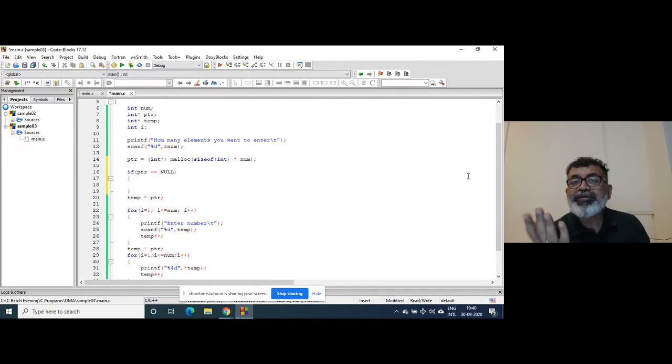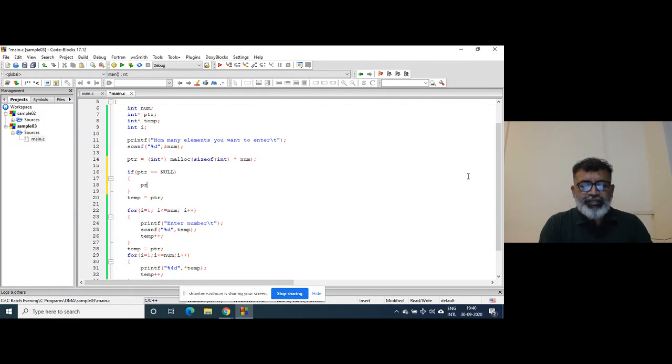If malloc cannot allocate memory, sometimes it may happen. This is rare at the academic level or for small applications, but it may happen that it cannot allocate the memory from the heap.